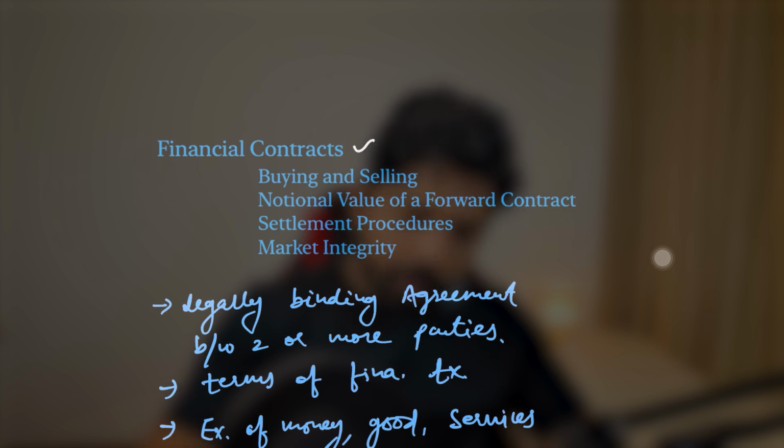Now we have buying and selling, right? So let's understand this. What is buying and selling? It is involving the exchange of goods or services for money, the simplest term, right? Now what is buying? Buying involves acquiring something from someone in exchange for money, while selling involves giving something in exchange for money, the simplest term, and that is the only definition.